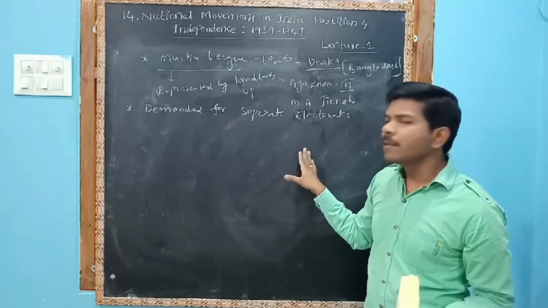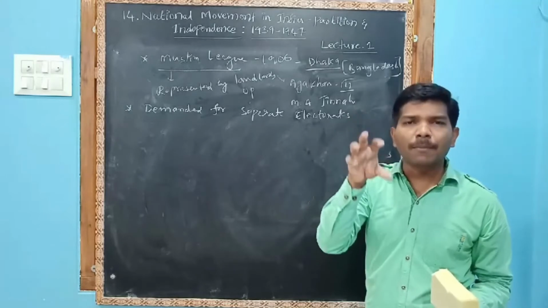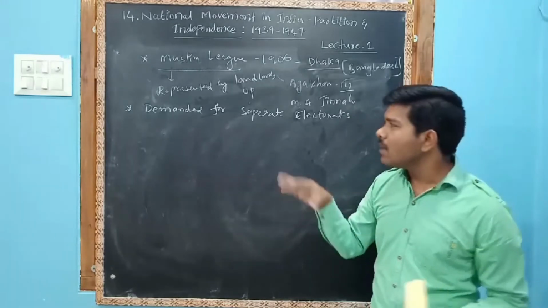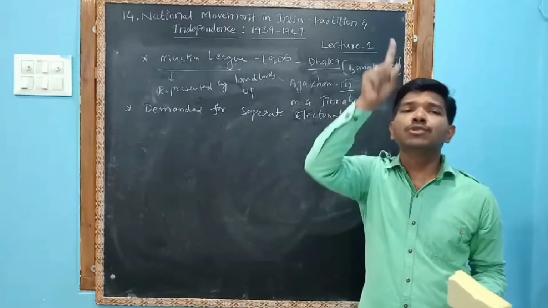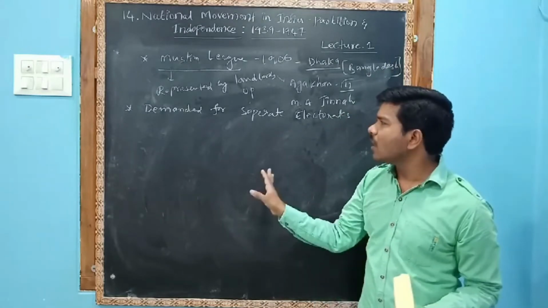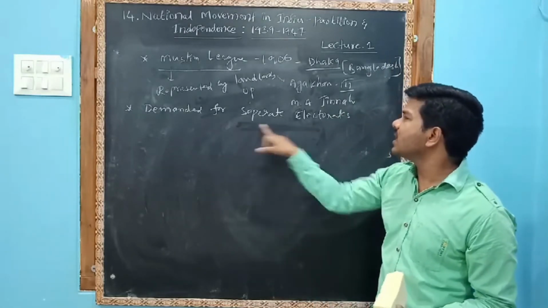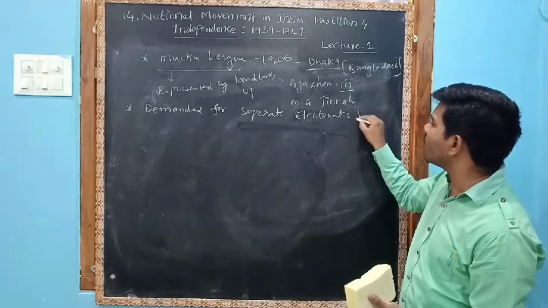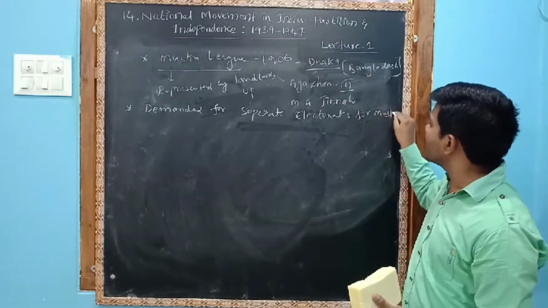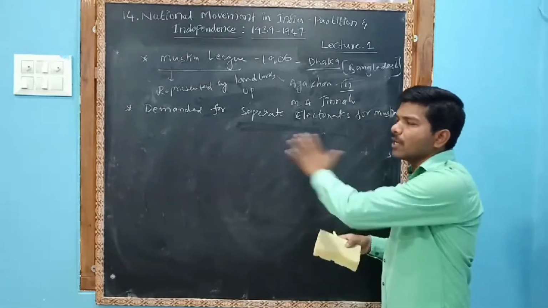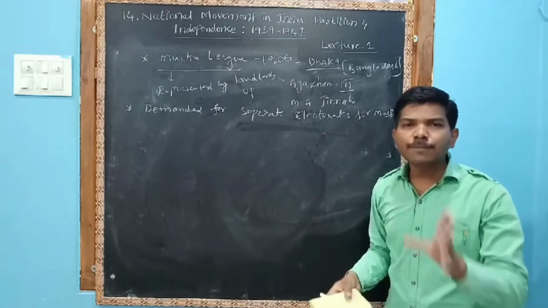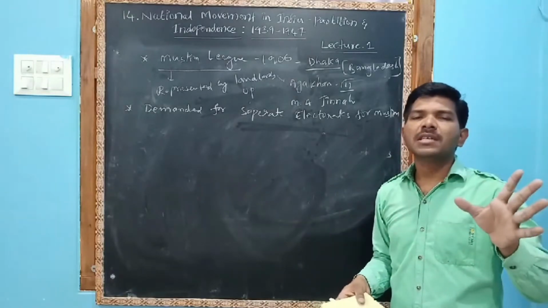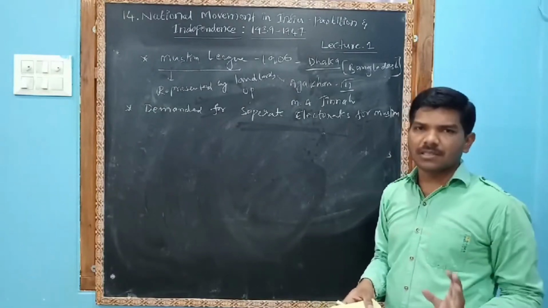Similarly, they demanded that where most of the Muslim population is located, only Muslims should contest from there. That is called separate reservations for Muslims. I hope you understand. Except Muslims, no one else needs to contest from that constituency in the elections.